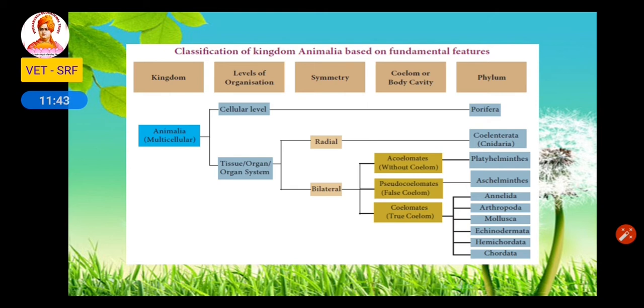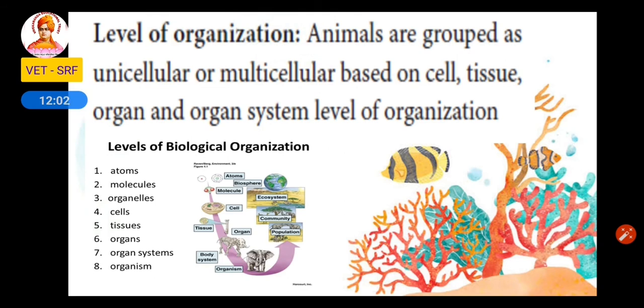So the last one is phylum. So based on these categories, the animals are classified into different phyla as Porifera, Coelenterata, Platyhelminthes, Aschelminthes, Annelida, Arthropoda, Mollusca, Echinodermata, Hemichordata and Chordata. The first basis of classification is level of organization. Animals are grouped as unicellular or multicellular based on the cell, tissue, organ and organ system.